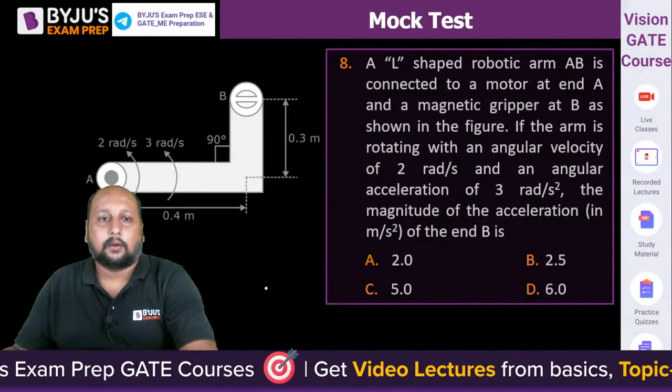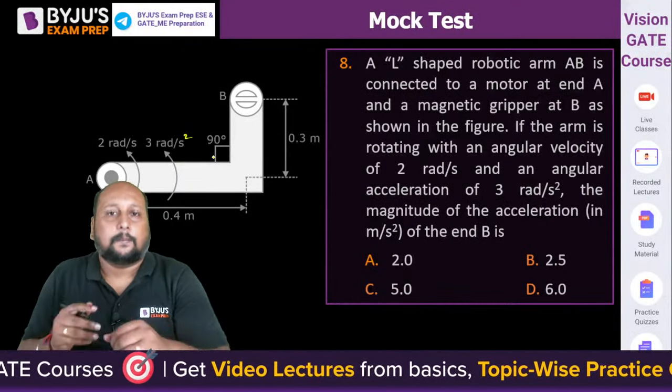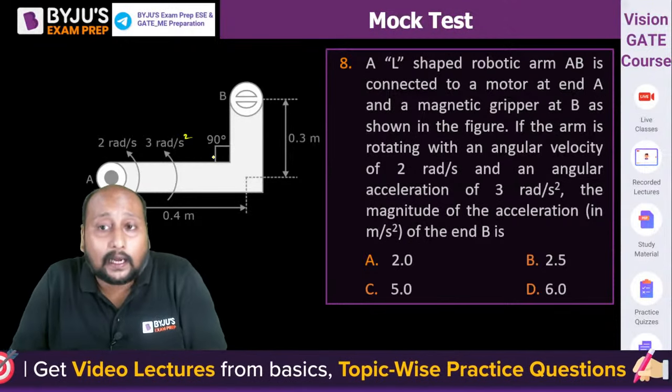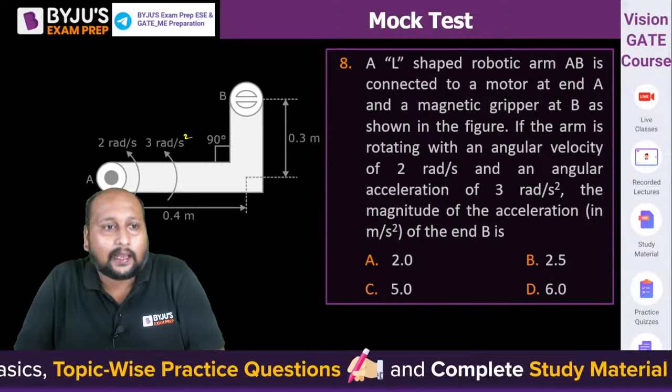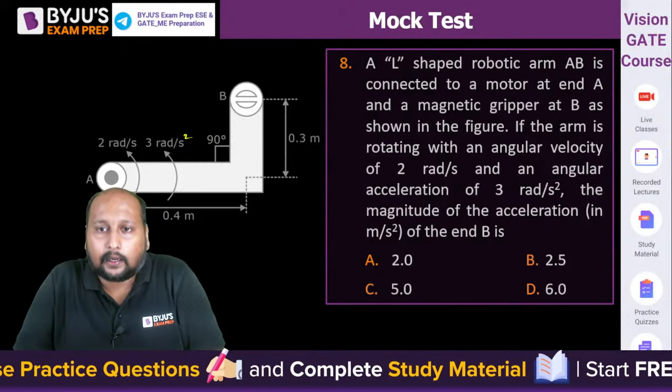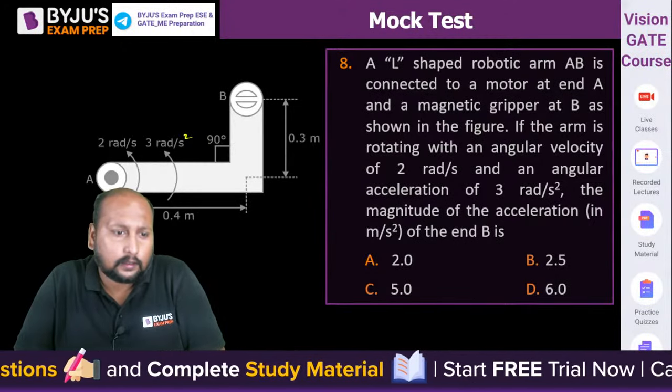Question number 8. Now, this is radian per second square. An L-shaped robotic arm AB is connected to a motor at the end A and a magnetic gripper at B as shown in the figure.